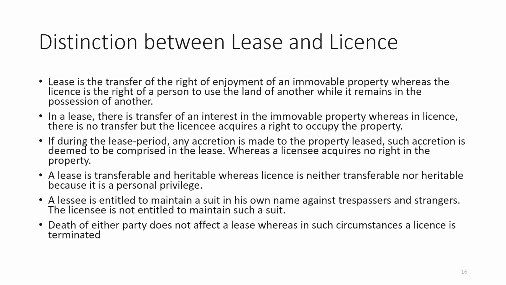Possession is not transferred. In a lease, there is a transfer of interest in immovable property, whereas in license there is no transfer, but the licensee acquires the right to occupy the property. If during the lease period any accretion is made to the property leased, that means some improvement has been made, the accretion is deemed to be comprised in the lease itself, whereas a licensee acquires no right in the property. A lease is transferable and heritable, whereas a license is neither transferable nor heritable.